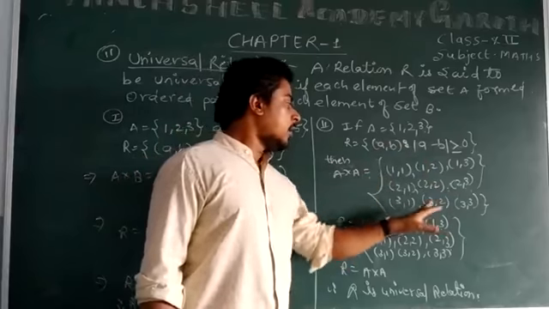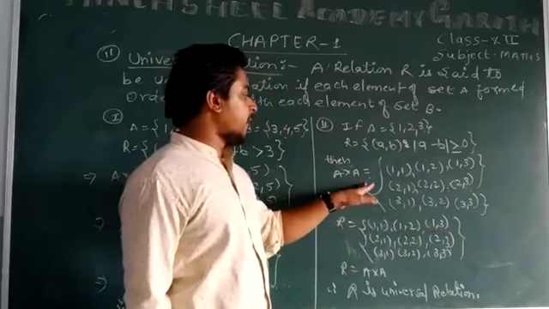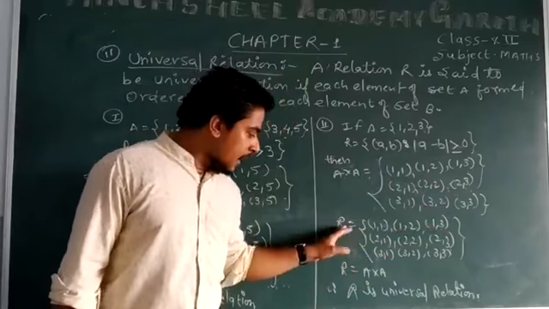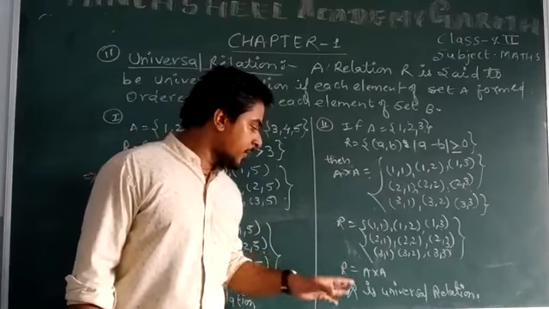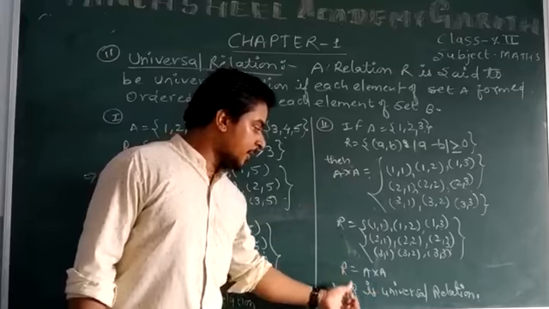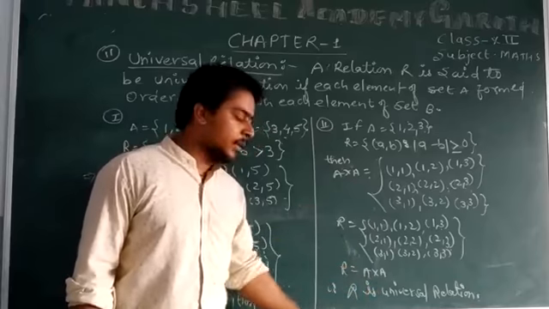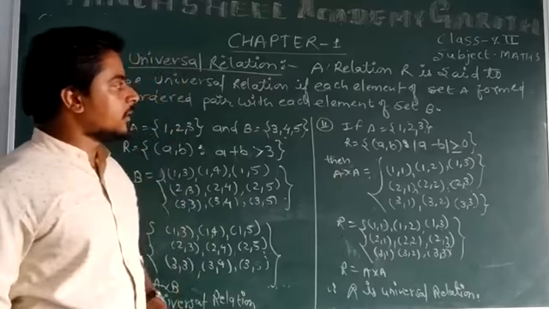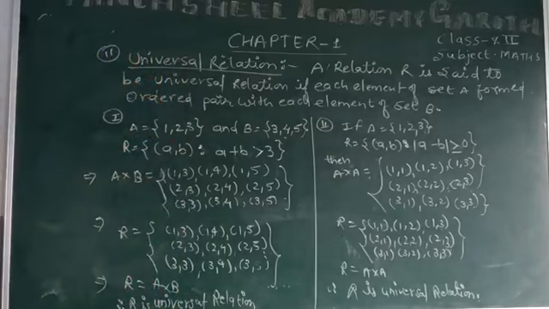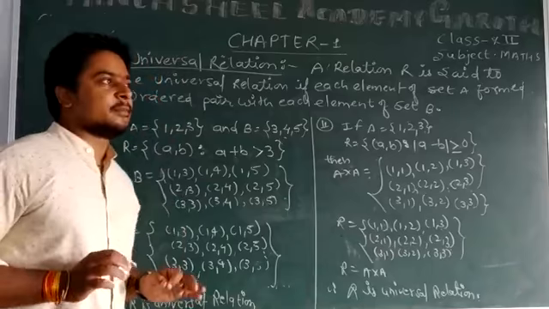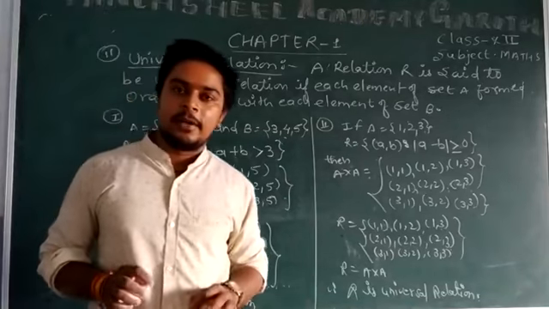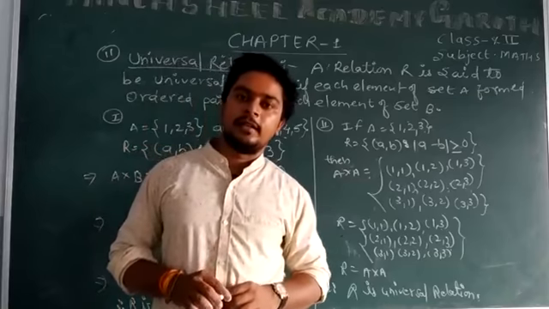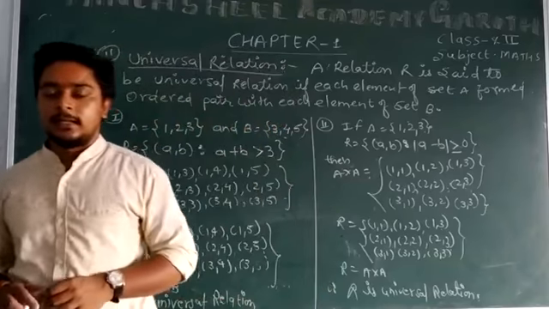Therefore all the possible ordered pairs of A cross A will come into R, and R is said to be a universal relation. R is equal to A cross A. So you got the idea about the universal relation. Universal relation is a very simple relation in which each and every element of the first set is connected, or forms an ordered pair, with each and every element of the second set.